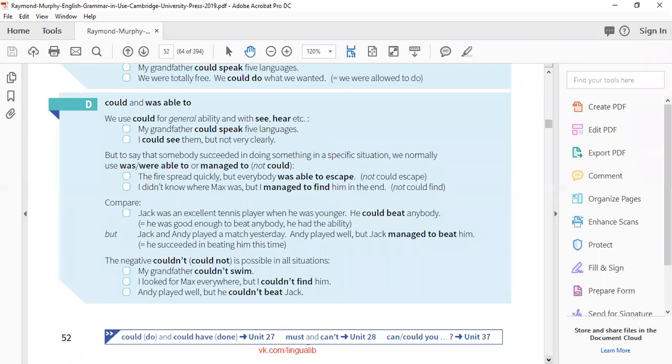My grandfather couldn't swim. Whose mic is on? Mic is unmuted. Please mute your mics.